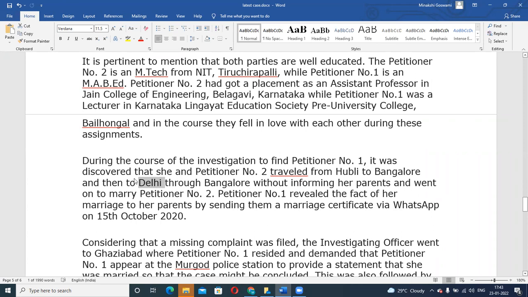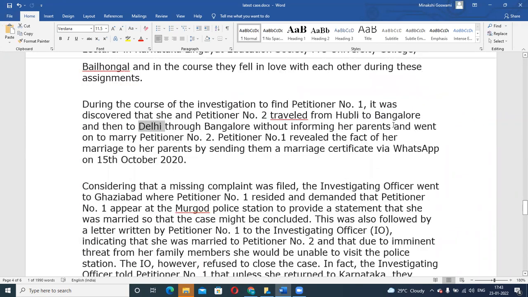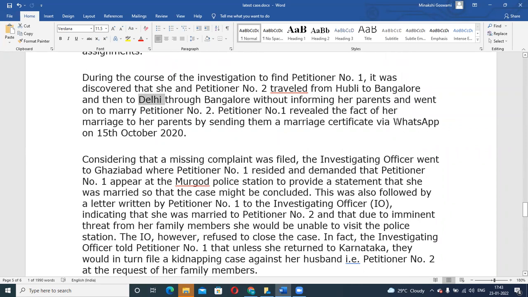And one day later, on 14th, she went missing. On 15th, they got married, and they just informed about it via WhatsApp. She just shared this marriage certificate with her parents. Okay, she informed that we got married. Now, considering that a missing complaint was filed, the parents already came to know, right, that she was not missing, but she had got married to a person.